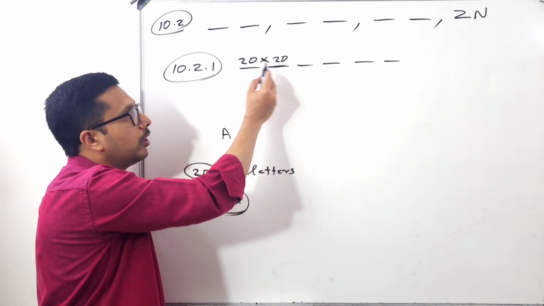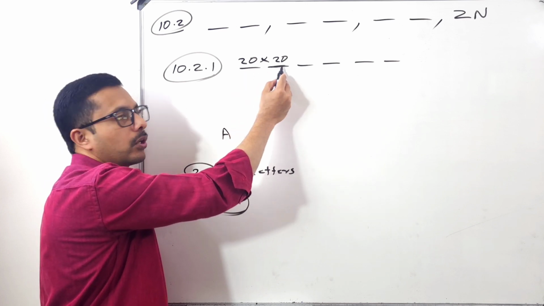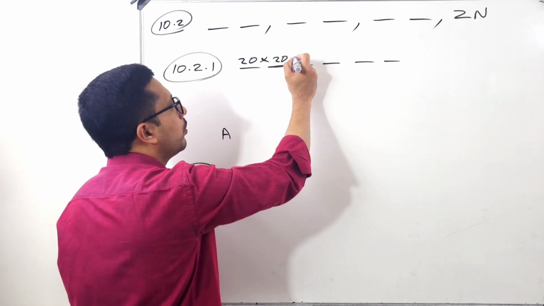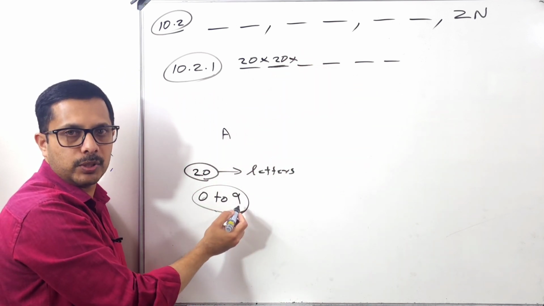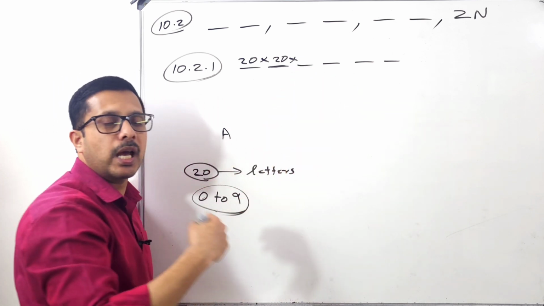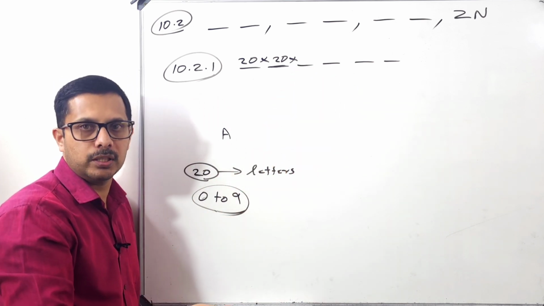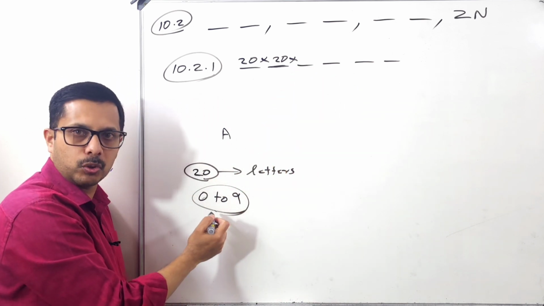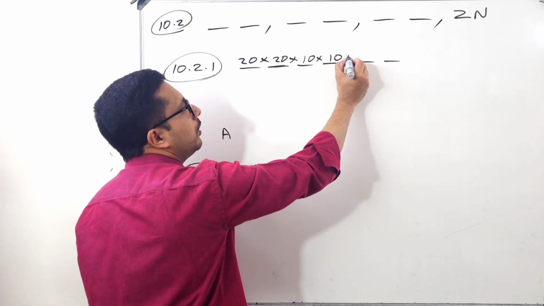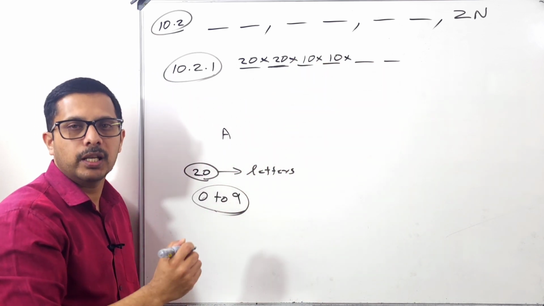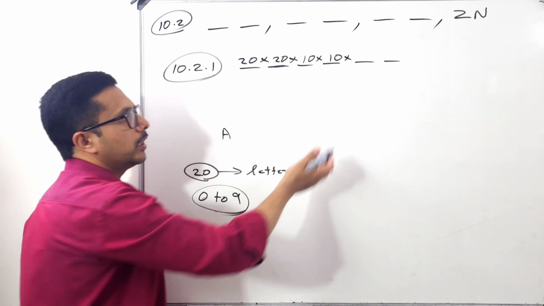So there are 20 options here. Here also 20 options. Now, how many options for the numbers? 10 options. 0 to 9 means 10 options. Letters and numbers may be repeated. There is no problem to repeat the number also. So here 10 options, here also 10 options. Am I right? Letters and numbers can be repeated. Here letter.